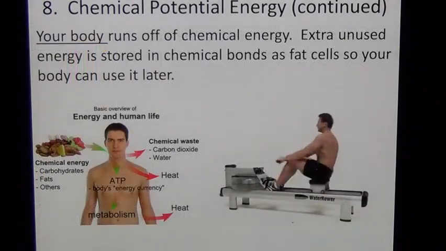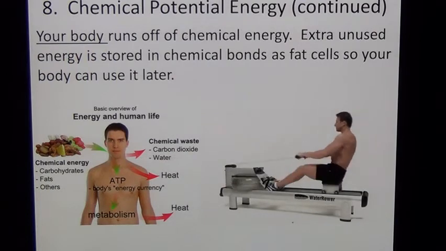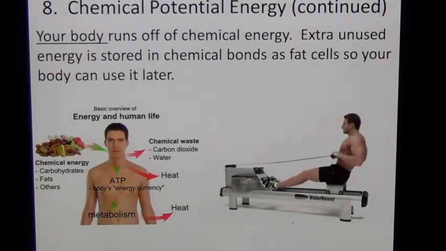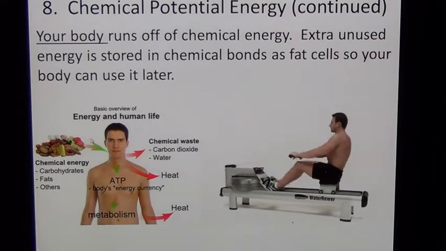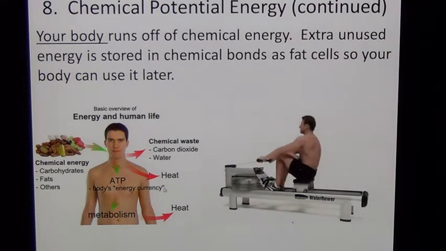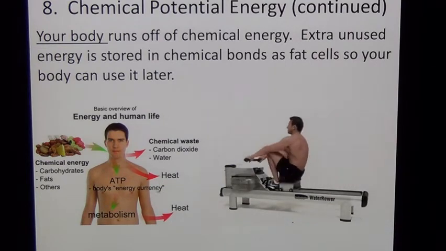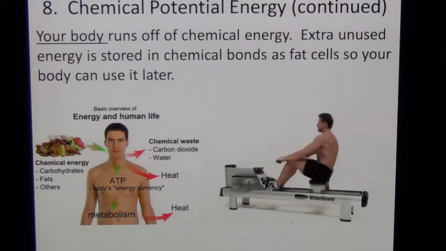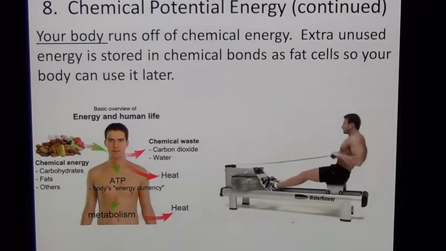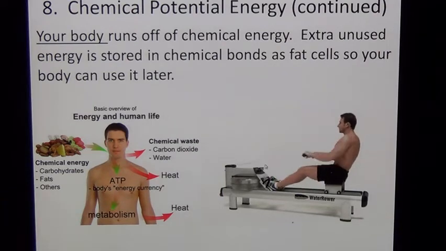And so the last thing we're going to talk about with chemical potential energy is your body itself. As we just discussed, when you eat, your body digests that food. In biology class, you talked about ATP, which is a type of molecule that allows energy to be transported from one place to another. And what does that do? That allows your body to continue not only to function, but you can use that energy that you get from food in order to perform exercise.